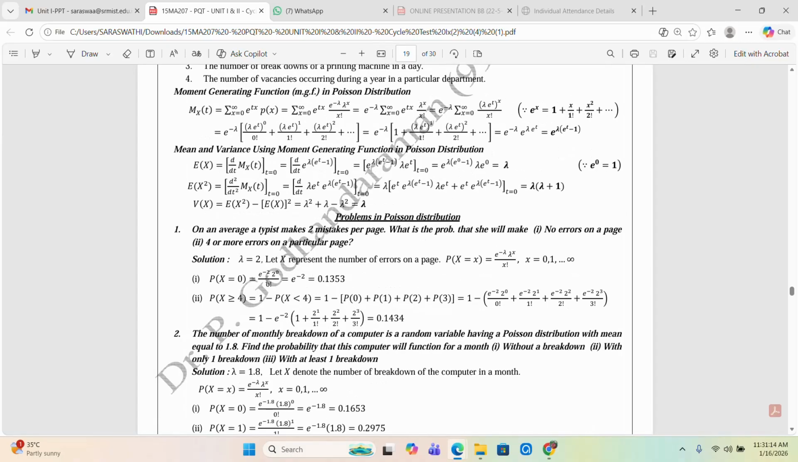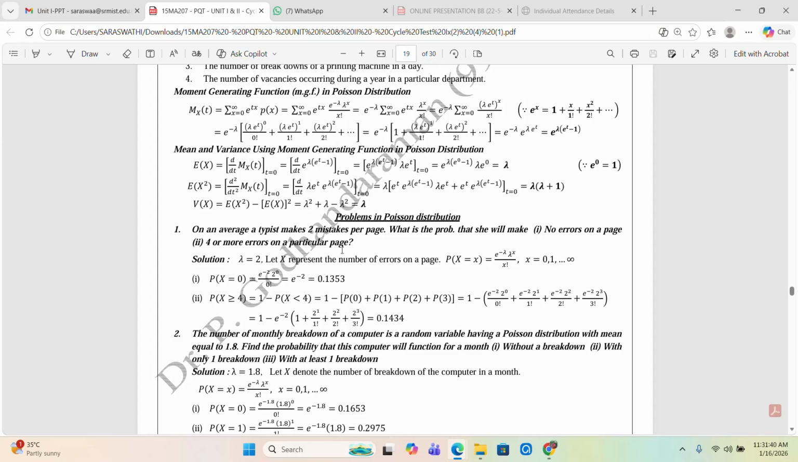Now, after we substitute, find out the solution: 2 power 0 equal to 1, 0 factorial also 1, into e power minus 2, equal to e power minus 2. The value of e power minus 2 after we calculate it is 0.1353. First question, P of x is equal to 0. That means no errors on a page.